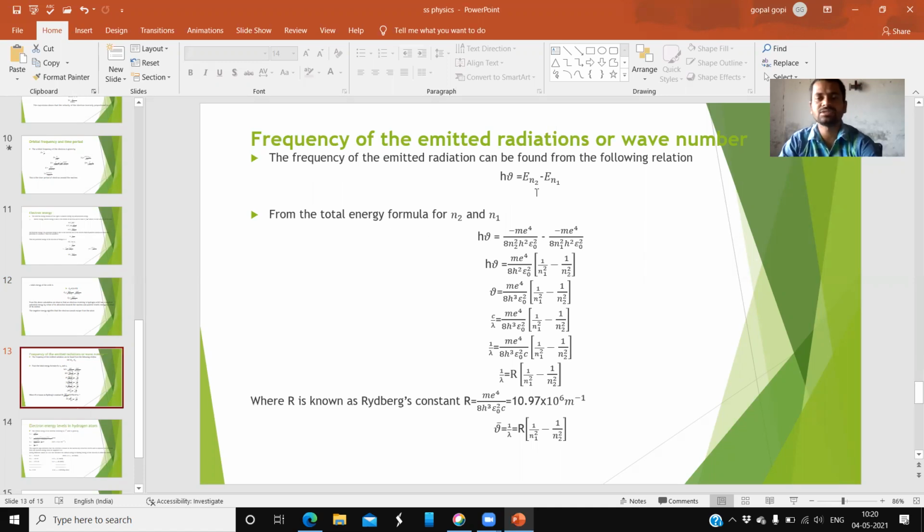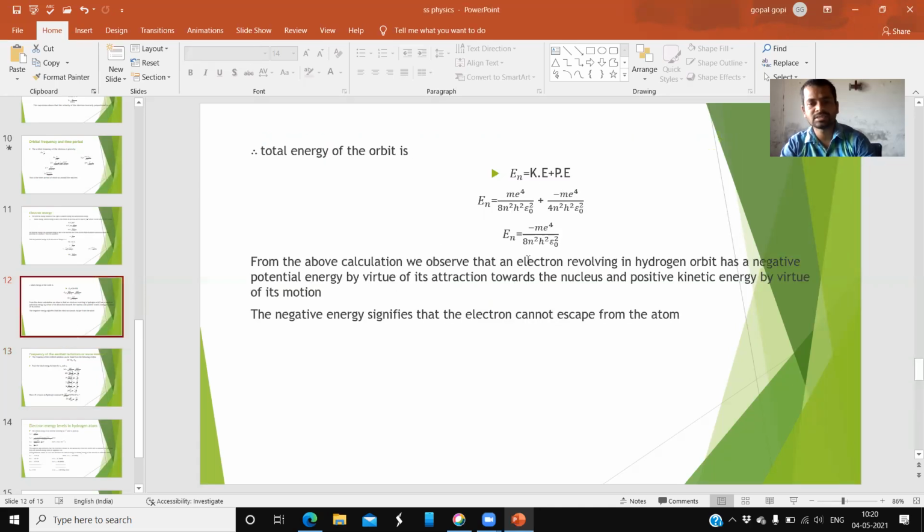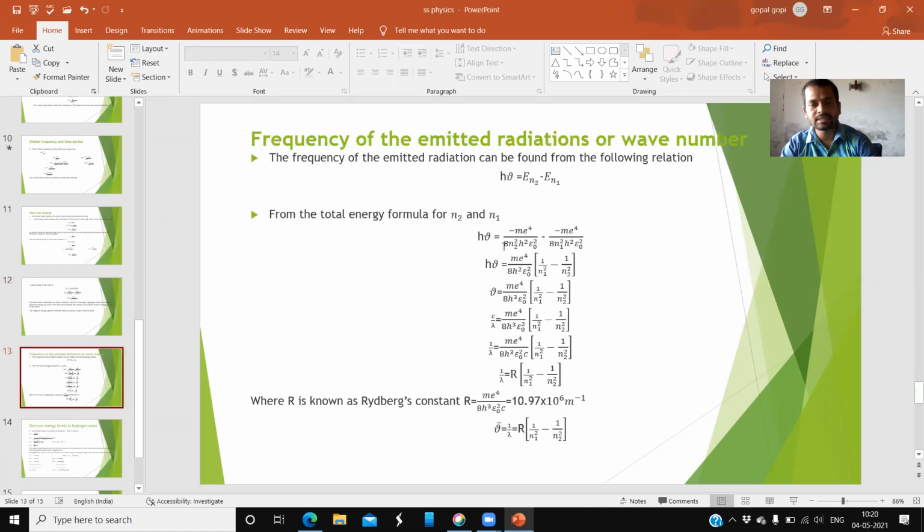And from that, h nu is equal to the difference of two energies, a higher energy and a lower energy. So in the place of n, write n1: En1 becomes with n1 square here. If you write n2, En2 becomes with n2 square. I substitute those two values here, and then you get this one.